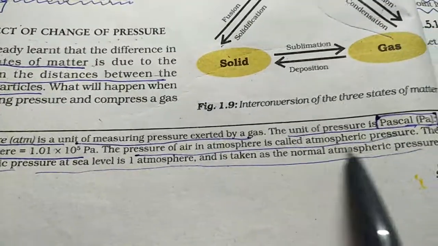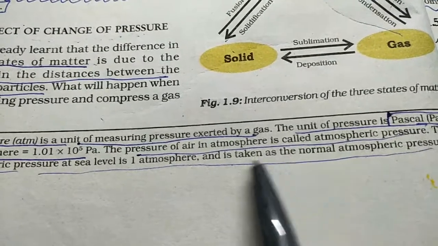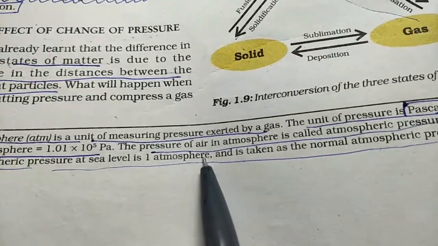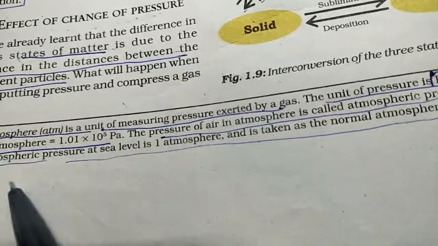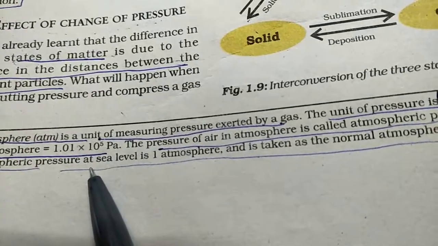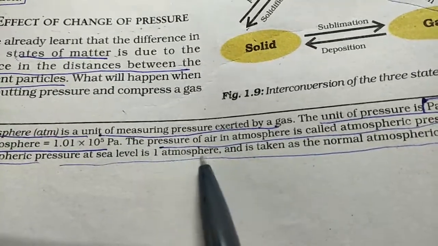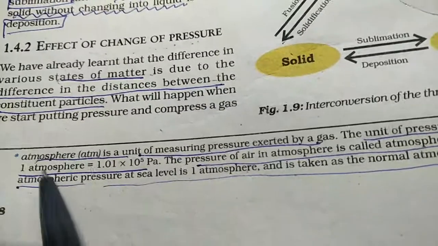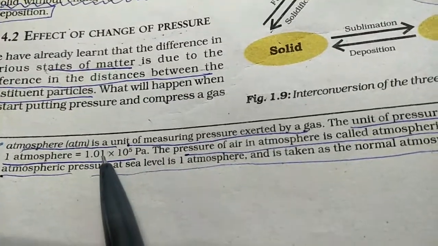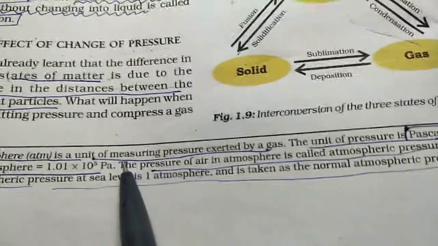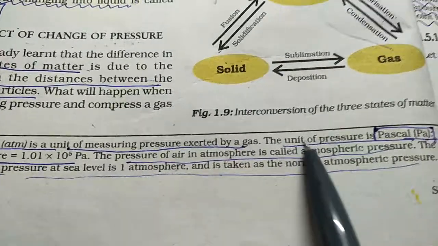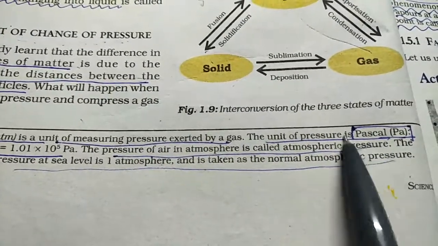That is taken as the normal atmospheric pressure. So normally when we say 1 atmospheric pressure, that is the pressure at sea level. That is called 1 atmospheric pressure, and that 1 atmospheric pressure is equal to 1.01 × 10^5 Pascal. And Pascal is the unit of pressure.